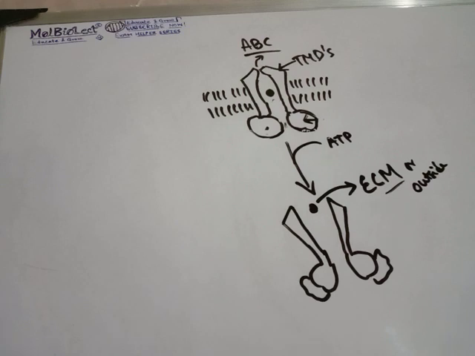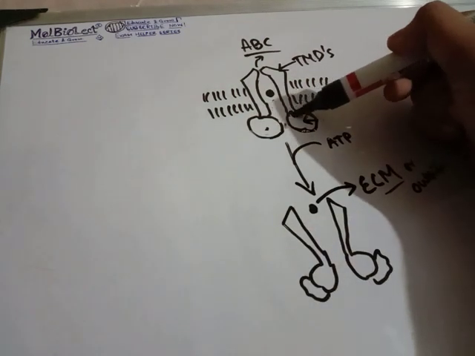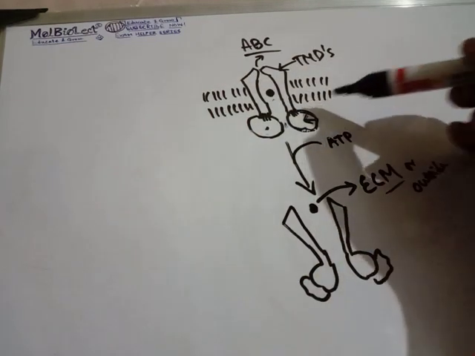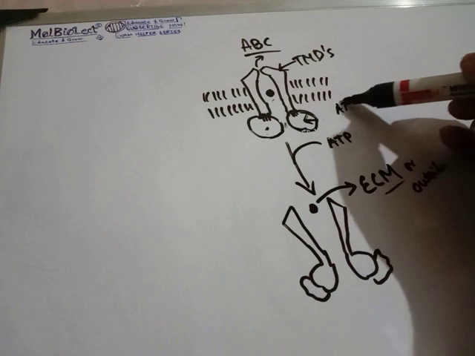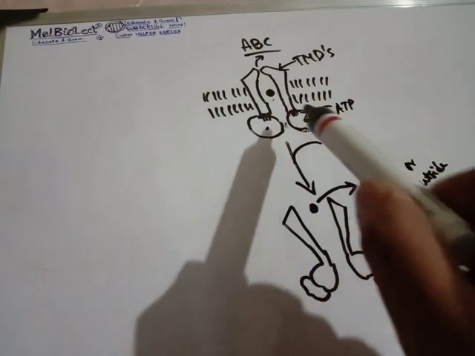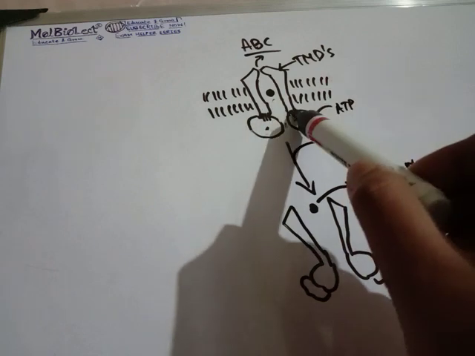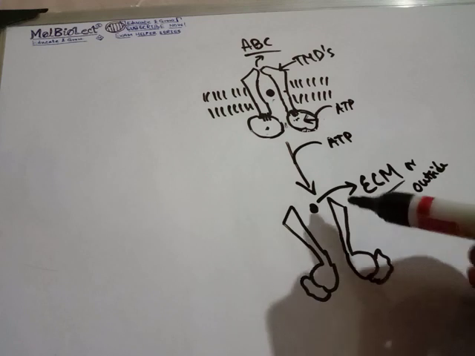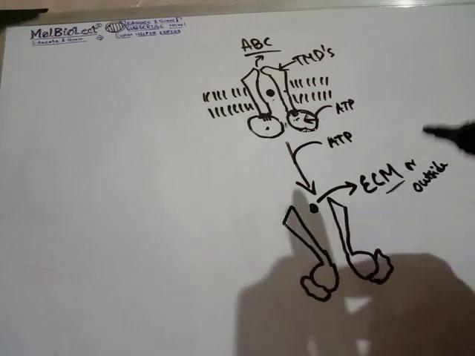Okay, so these aromatic amino acids are present essentially in these nooks, such that whenever the ATP is binding to this, the signal is relayed by these aromatic amino acids present over here to the transmembrane domain, and as it does, the transmembrane domain opens.